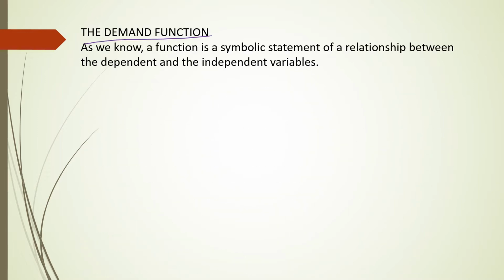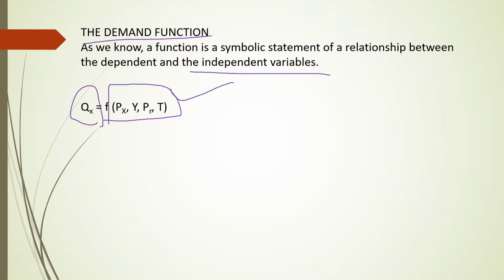Dear students, here you can observe the demand function, that is the functional relationship between demand for a commodity and its determinants. Here you can see these we call determinants of demand, and quantity X, QX, we call demand for X good, quantity demanded for X good. In this you can see all these determinants we call independent variables, and the quantity demanded we call the dependent variable. So it expresses the relationship between dependent and independent variables.